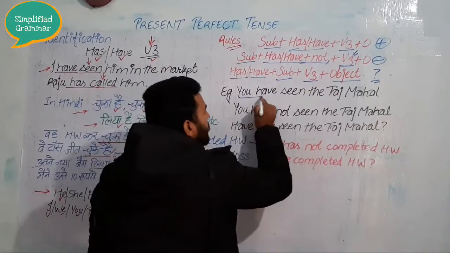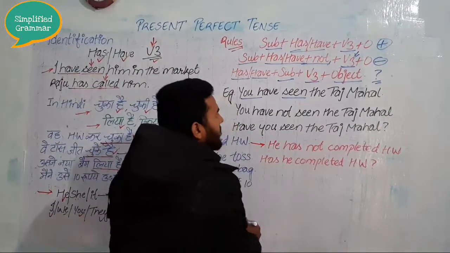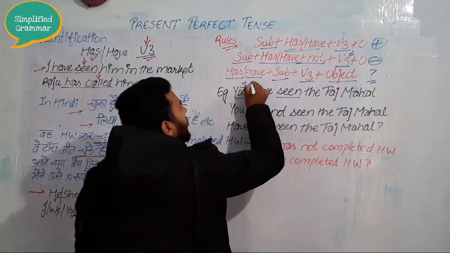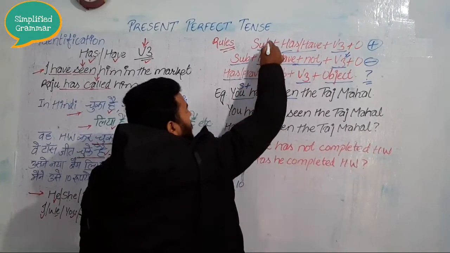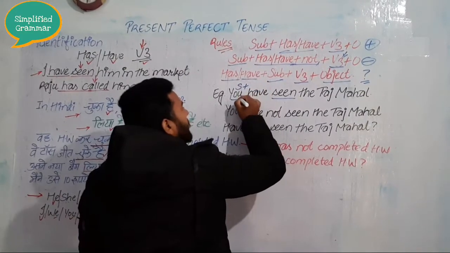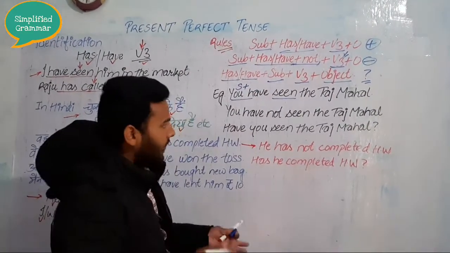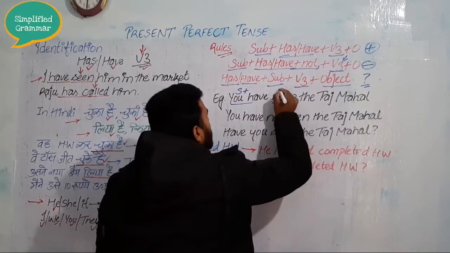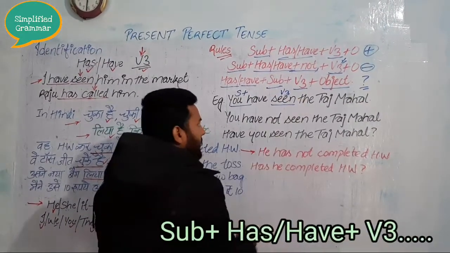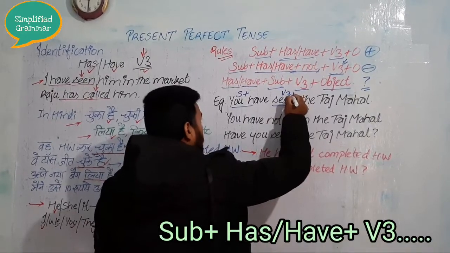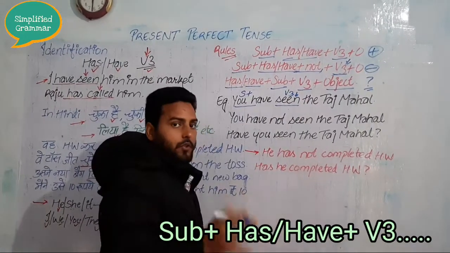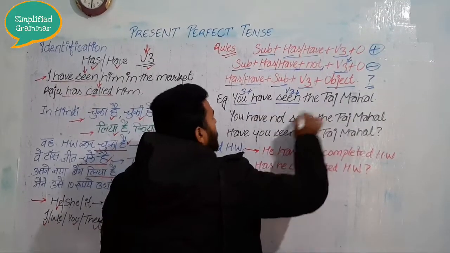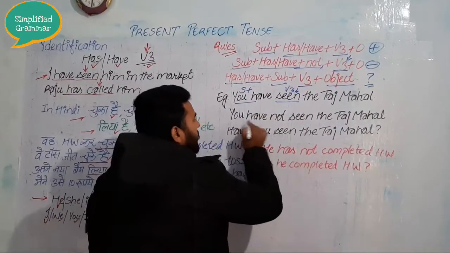Look here. One example I have written: you have seen the Taj Mahal. So you is your subject, then plus has and have. With you we use have, you have. So subject plus has or have plus verb third form. You can see there the third form of the verb: see, saw, seen. So you have seen the Taj Mahal.